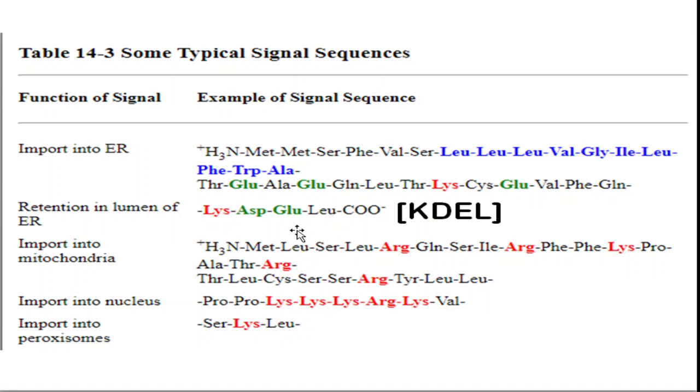If a protein needs to enter into mitochondria, then it needs to hold arginine followed by a few important amino acids, again arginine, lysine and arginine. Okay, next, if a protein needs to enter into nucleus, then it needs to hold this proline, lysine, arginine, lysine, valine. If a protein needs to enter into peroxisome, it needs to hold this particular sequence, which includes SKL, that is serine, lysine and leucine.